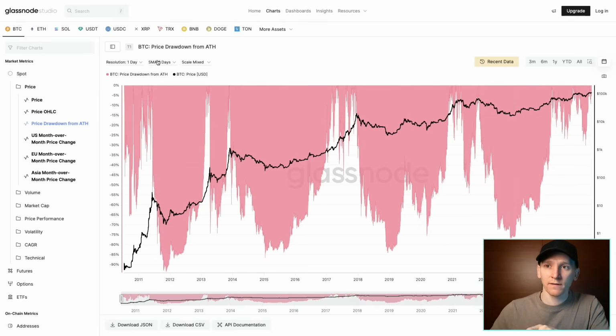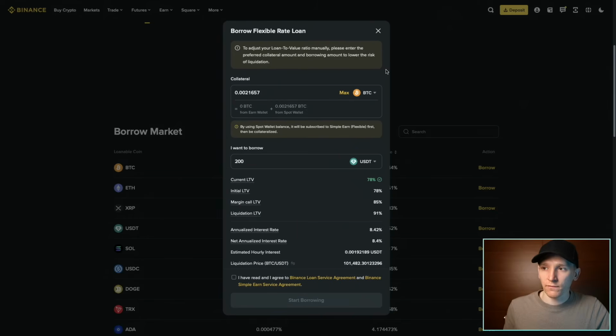I'll also leave these links down below. Glassnode, you can see the volatility of Bitcoin over time and everything like that. It's up to you to manage that. But just think about the amount of loan that you'd want to take against the value. If the Bitcoin collateral falls in value, do you have more Bitcoin to put on there to make sure the loan doesn't get liquidated? Can you pay off the loan? If you've borrowed dollars, can you just put some dollars back? That's up to you.